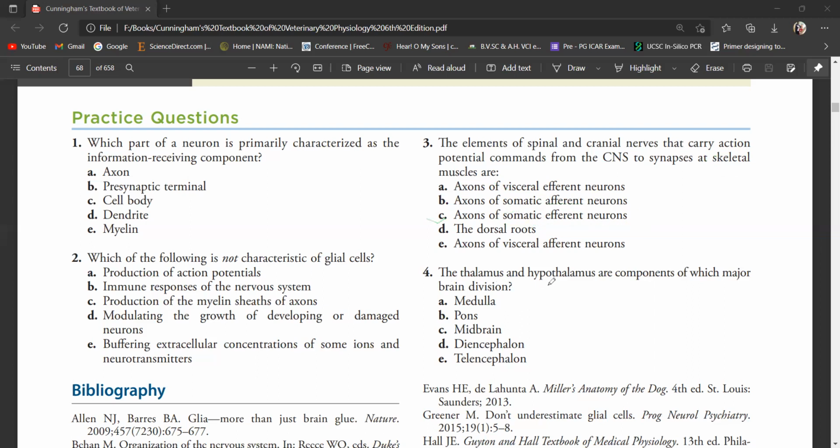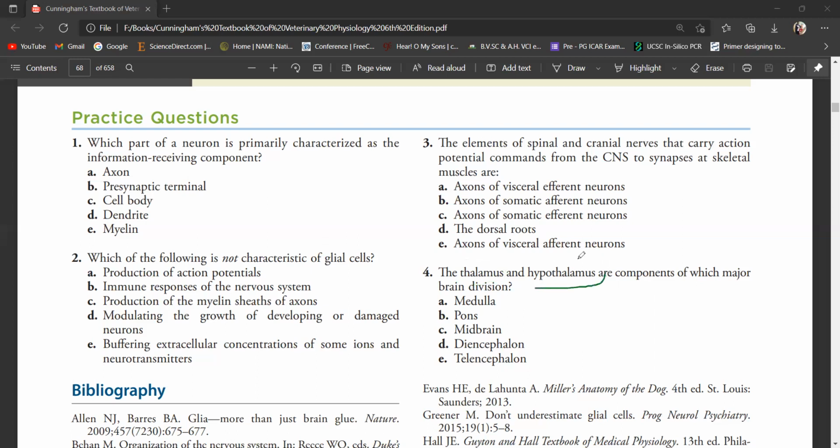Then the hypothalamus and thalamus are the component of which major brain division? Medulla, pons, midbrain, diencephalon, and telencephalon. So we have discussed the thalamus. They are known as a relay station.